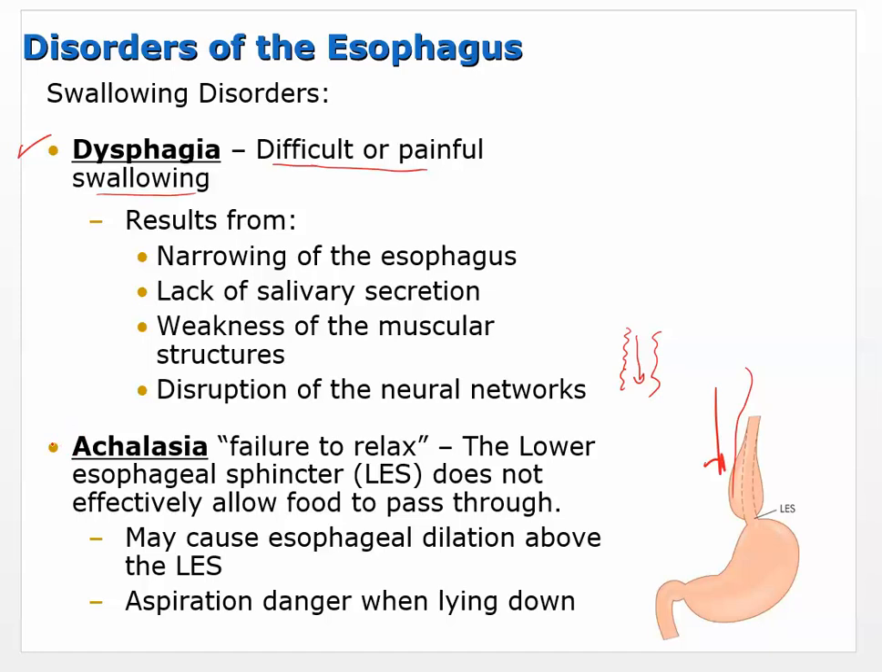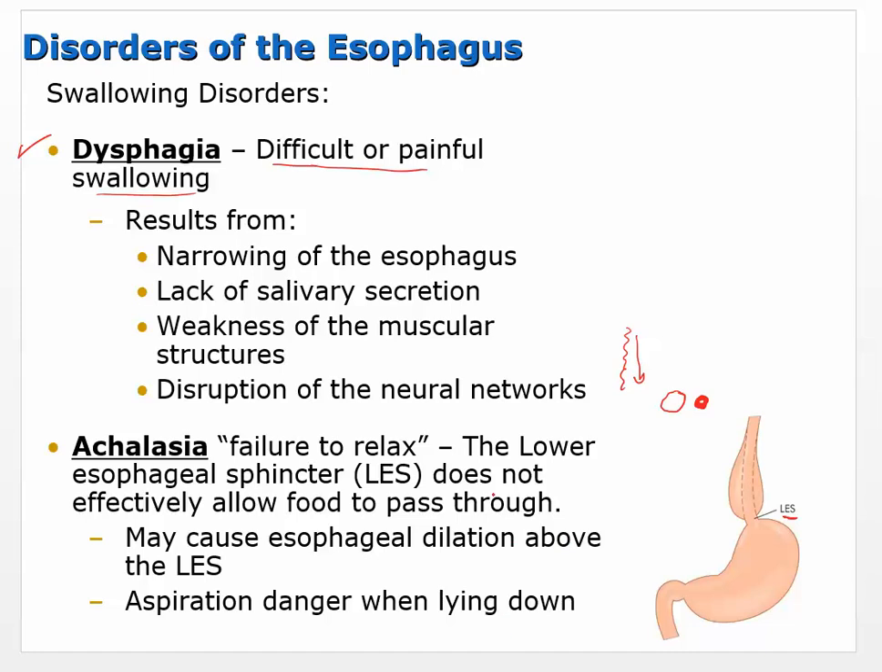Achalasia, so the A means not. That's a failure to relax. There is something that sits right here, the lower esophageal sphincter. A sphincter muscle is just a round muscle that can constrict and cut off flow. That's what sphincter muscles do: they're rounded and they squeeze. In achalasia, the lower esophageal sphincter does not relax enough. It's supposed to relax, open up, and allow food to move into the stomach.